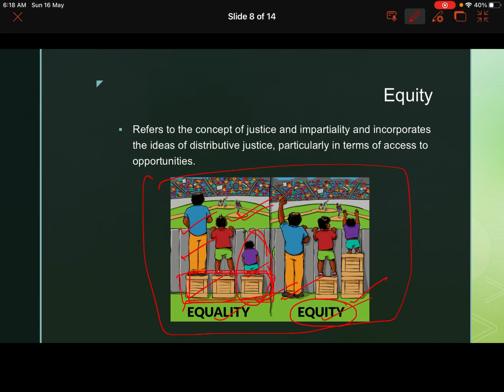So you can give the example of caste reservation for STs, SCs, OBCs. Okay, so that is the example of equity. It basically refers to making equal access to opportunities available to everybody. Opportunities available to people must be equal, irrespective of their gender, race, income. Okay, so that is your equity.